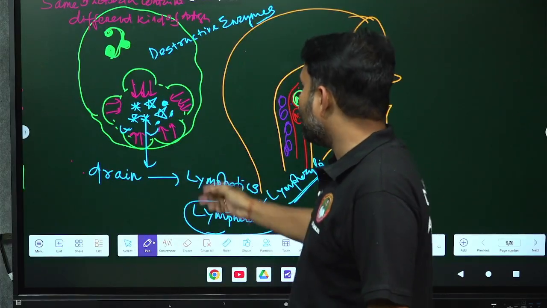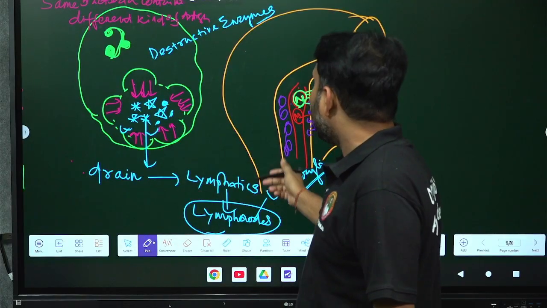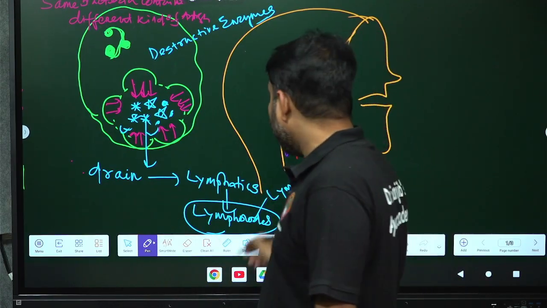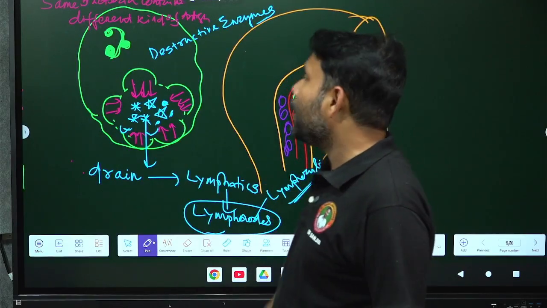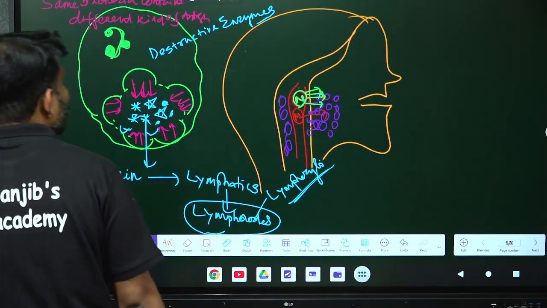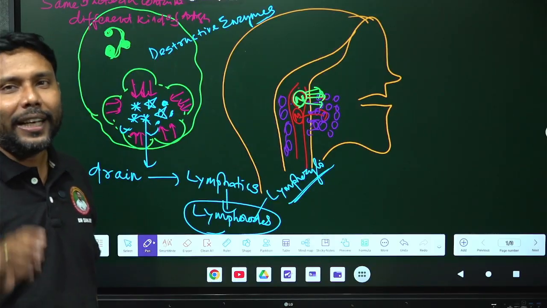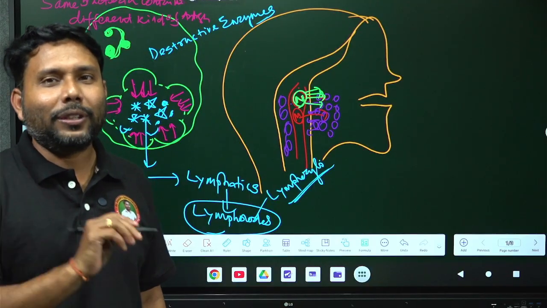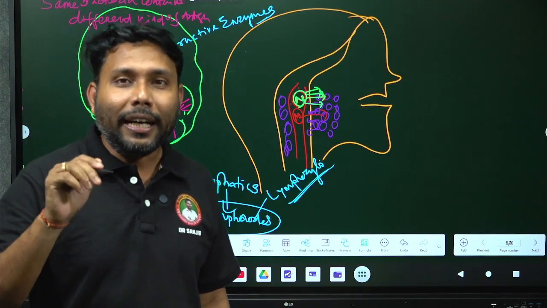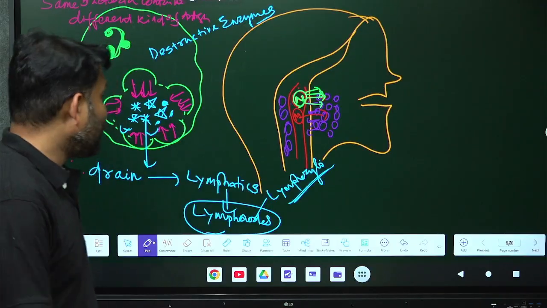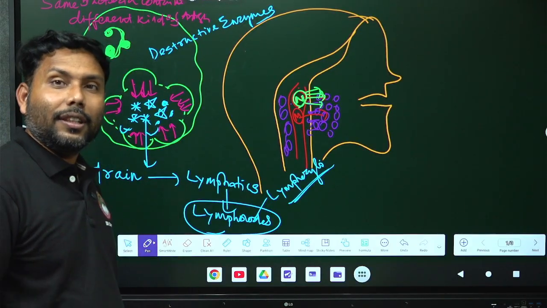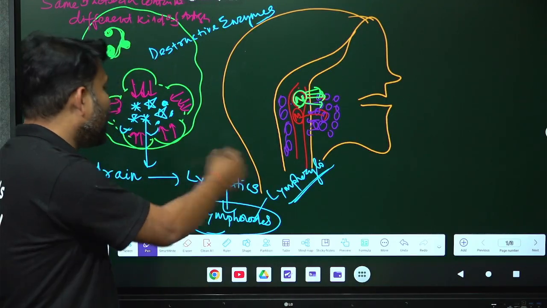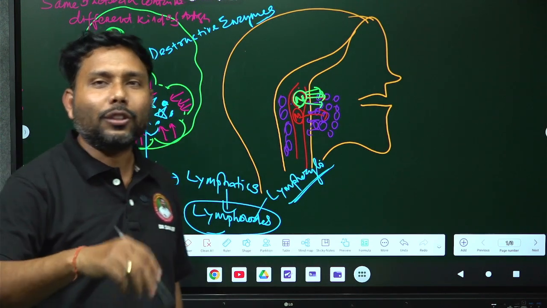So these antigens will drain to the lymphatics, and finally from the lymphatics they will again be drained to the lymph nodes, where in the lymph nodes you will get the lymphocytes. So this is all about the neutrophil, but the very interesting thing is what is happening to the monocyte, and that is very interesting to know. Neutrophil's work is complete here. The free antigens will come to the lymphatics, then to the lymphocyte, and its activity is over here.